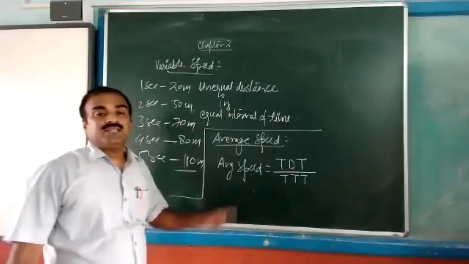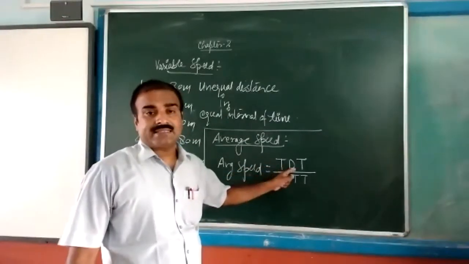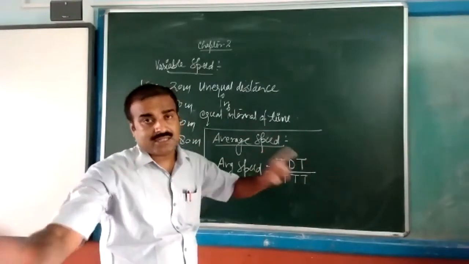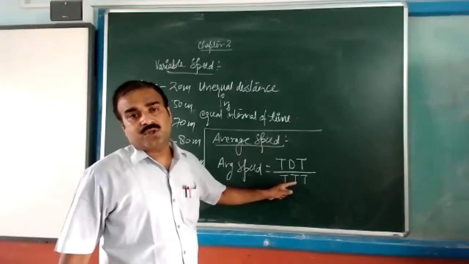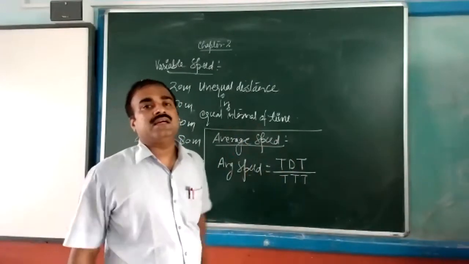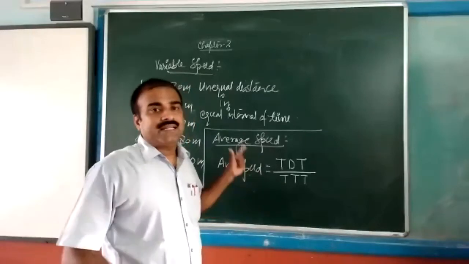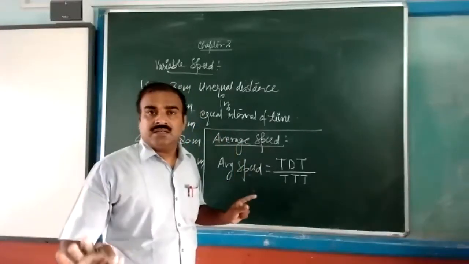The ratio of total distance traveled during the journey upon total time taken during the journey is called average speed. Got it?